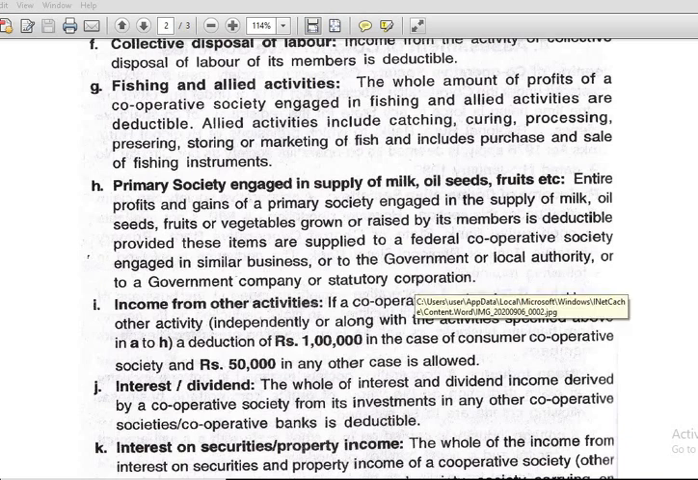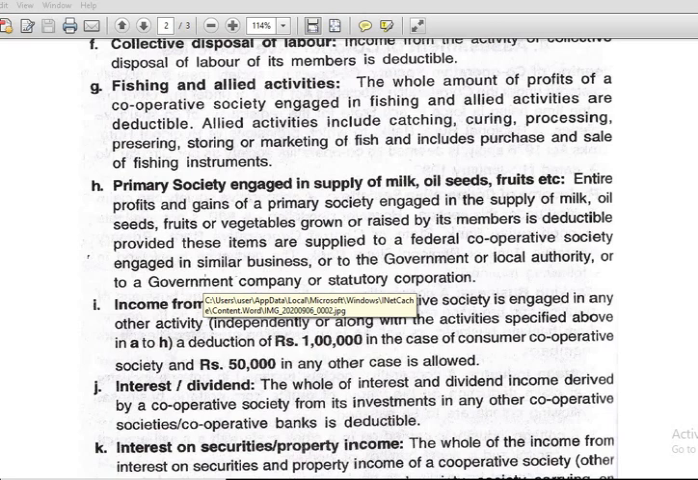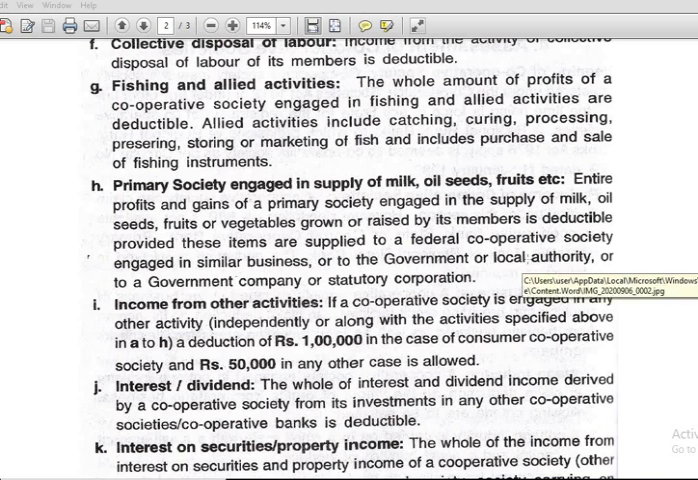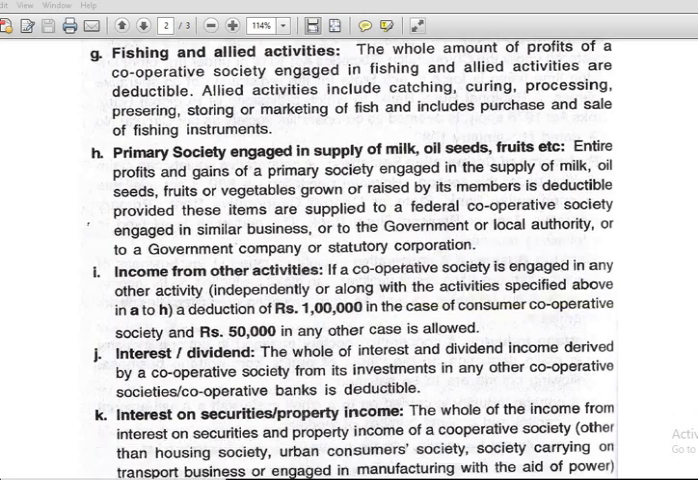Statutory corporation is one which is created under the special act of the parliament, that is called statutory corporation. Government company is a company where majority of the shares are held by either central government or state government or combination of both central and state governments. Local authority means like municipality, municipal corporation, etc. Government, maybe central government, state government, etc.